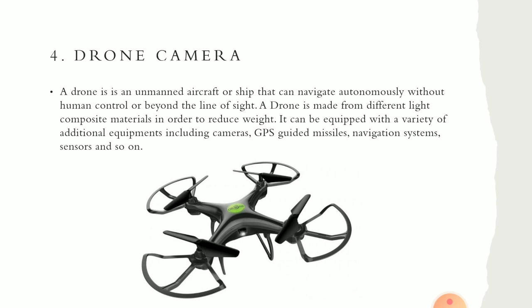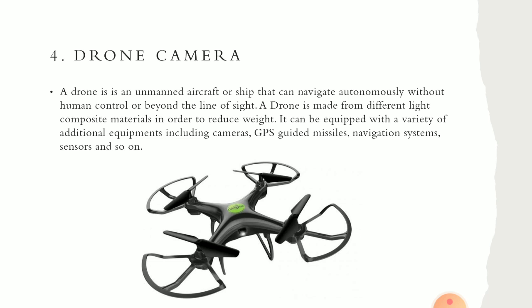Next gadget is the drone camera. So a drone is also like an unmanned aircraft or ship that can navigate autonomously without human control or beyond the line of sight. So using a drone you can fly it to any location. Okay.